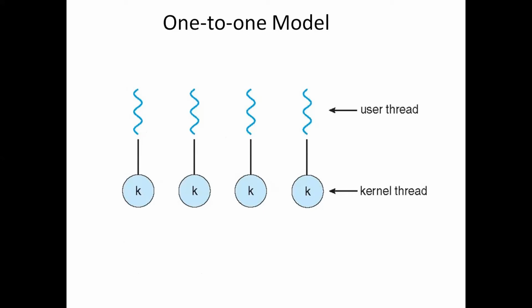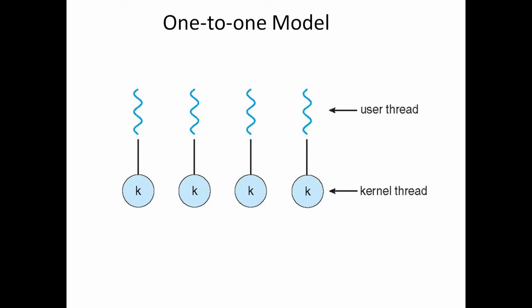In the many-to-one model, if one thread blocks, others cannot execute their tasks. Others also have to wait until the blocked kernel thread is released by that thread. Whereas in the one-to-one model, every user thread has its own kernel thread.